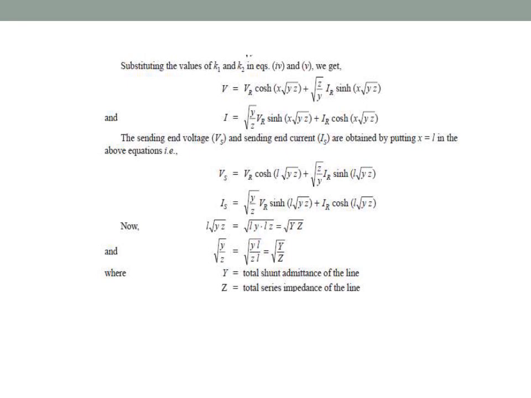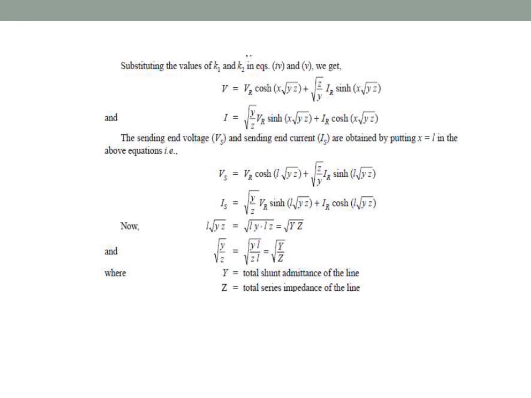If we substitute L in that case, then Vs is equal to VR cosh L square root of YZ plus square root of Z by Y IR sinh L square root of YZ. Similarly, Is is equal to square root of Y by Z VR sinh L square root of YZ plus IR cosh L square root of YZ. Then, if we multiply small l by small y, we get the total admittance. If we multiply small l with small z, we get the total impedance.